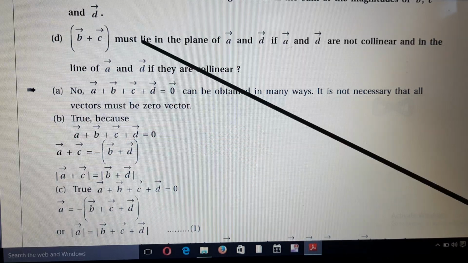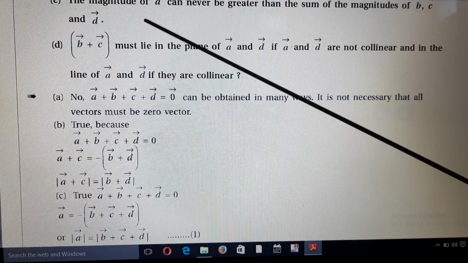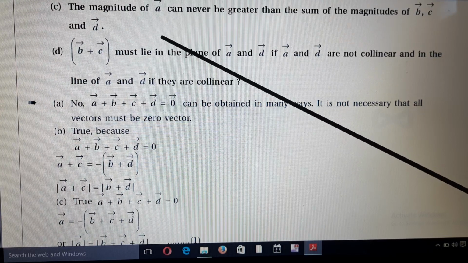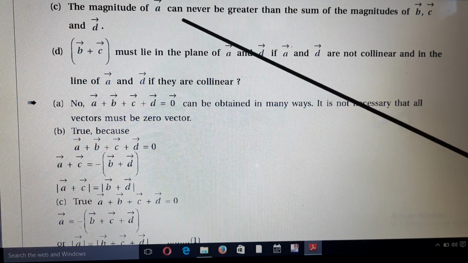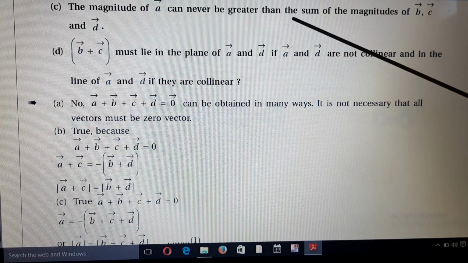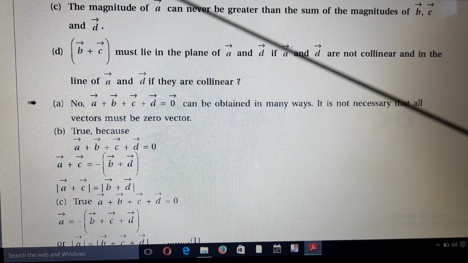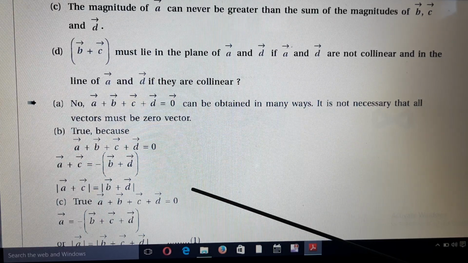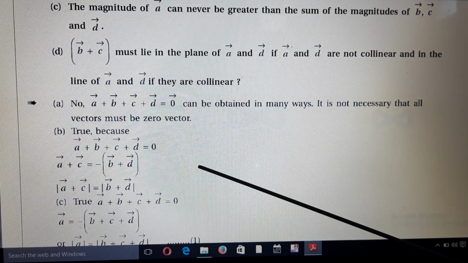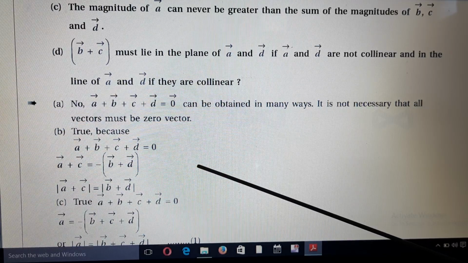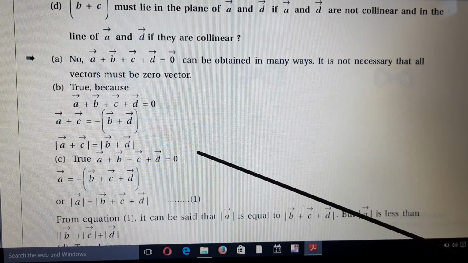C. The magnitude of vector A can never be greater than the sum of the magnitudes of vectors B, C and D. Look here, it is true.